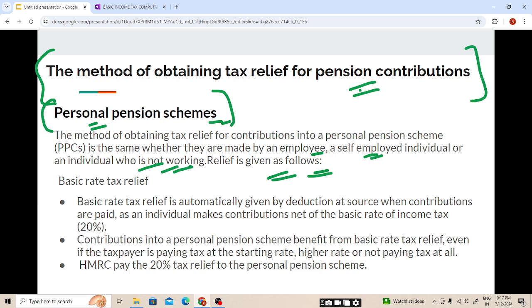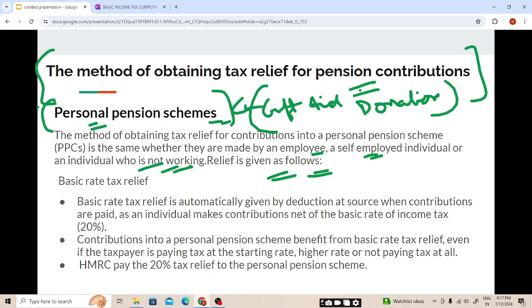Do you remember in chapter number 2, students, we calculated the relief for gift aid donations? The same tax relief applies in the personal pension scheme. So the personal pension scheme and gift aid donation are the same, students.